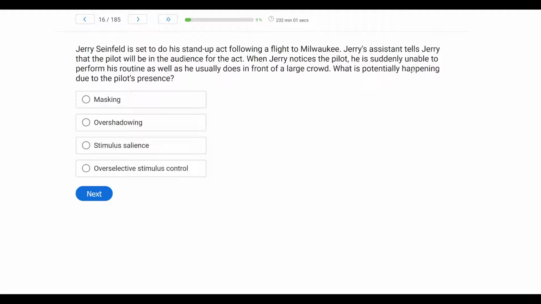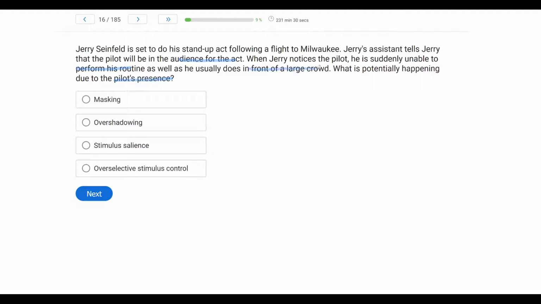The question is asking about what is happening due to the pilot's presence. Notice we always start with what the question is asking. That's where we want to start. We never jump to answer choices. Once we know what the question is asking, we then ask, what do we know? So what do we know about the pilot's presence? We know Seinfeld is going to do a stand-up act. Jerry's assistant tells Jerry the pilot will be in the audience for the act, so the pilot is in the audience. And then when Jerry notices the pilot, he can't perform his routine in front of a large crowd.